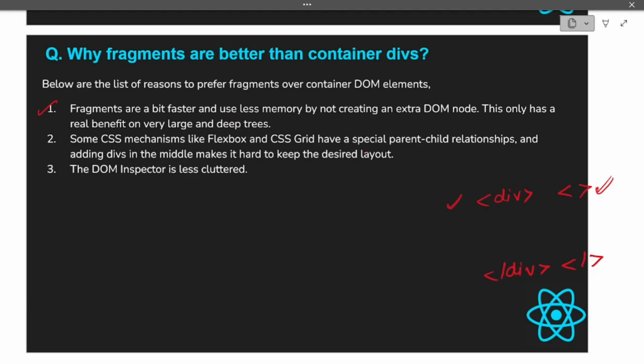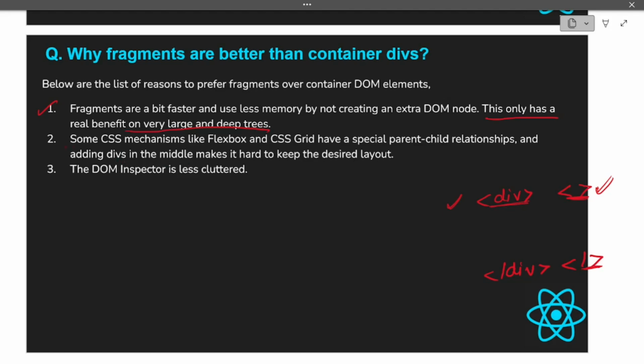The first reason is, whenever we create a div, it will be displayed in our DOM. When you inspect your application in the browser, Chrome or any browser, you can see this div in your structure. But if you have written a fragment, it will not be displayed in your structure. Also remember that this only has a real benefit on very large and deep trees. It's not that if you have very short or basic code, the performance will be improved. But if it is a very large code and you have created very deeply nested trees, then only it is beneficial.